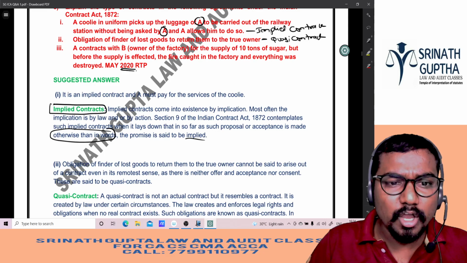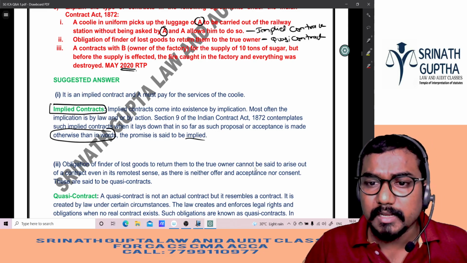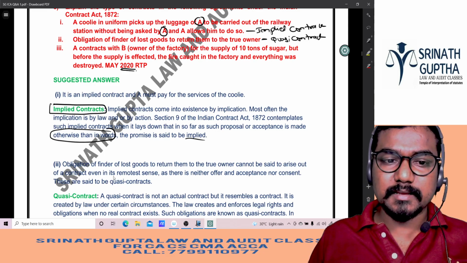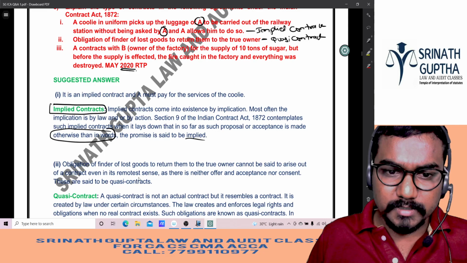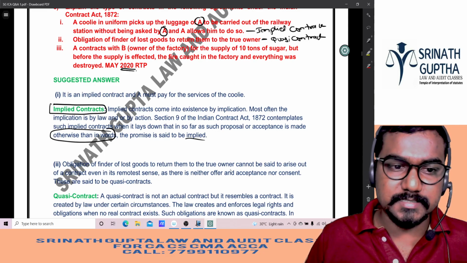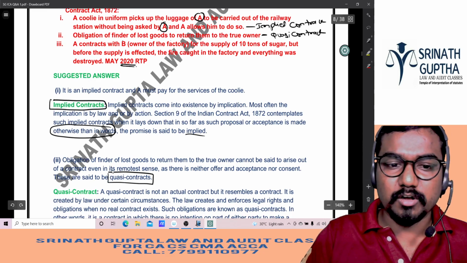See, the obligation of finder of lost goods to return them to the true owner cannot be said to arise out of a contract, even in the remotest sense, as there is neither offer or acceptance nor consent. These are said to be quasi contracts.